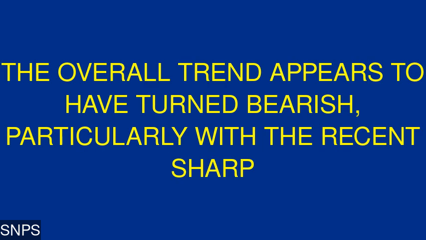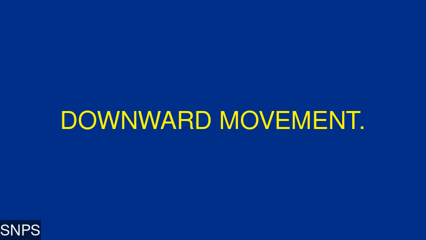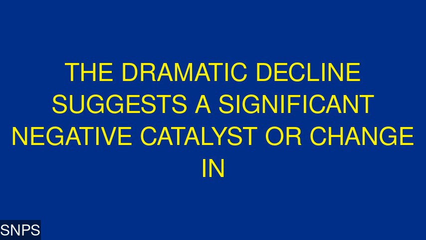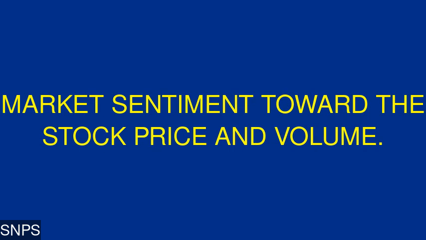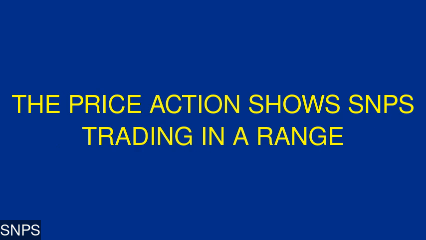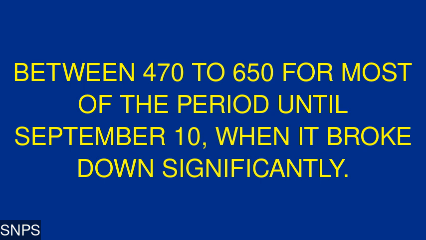The overall trend appears to have turned bearish, particularly with the recent sharp downward movement. The dramatic decline suggests a significant negative catalyst or change in market sentiment toward the stock. The price action shows SNPS trading in a range between 470 to 650 for most of the period until September 10, when it broke down significantly.